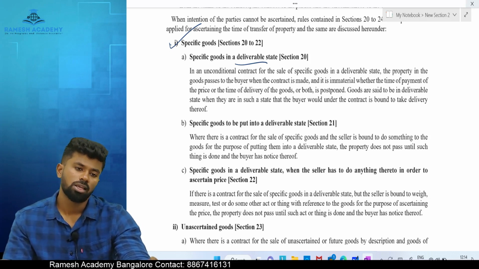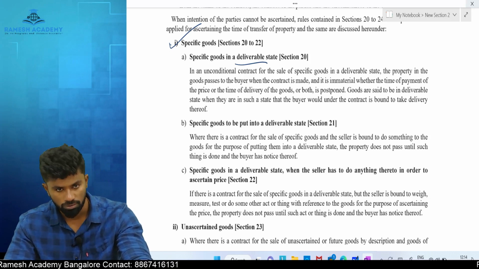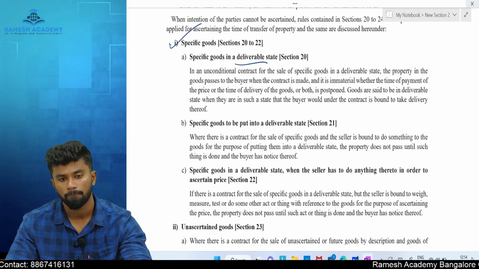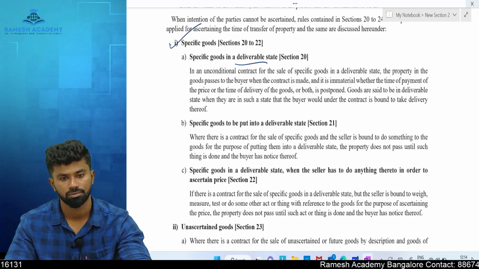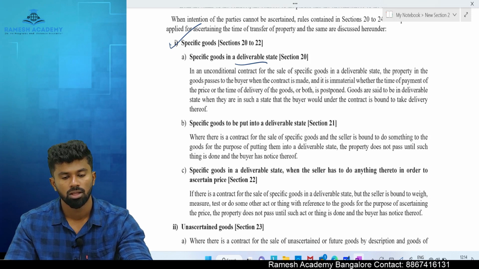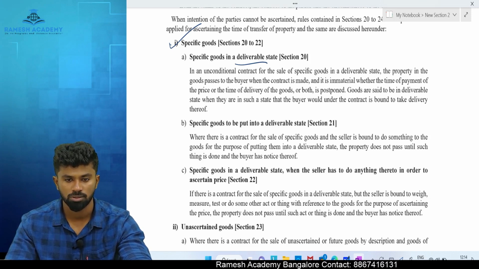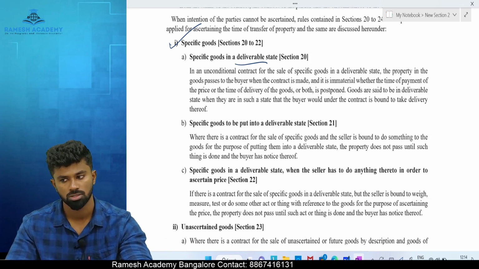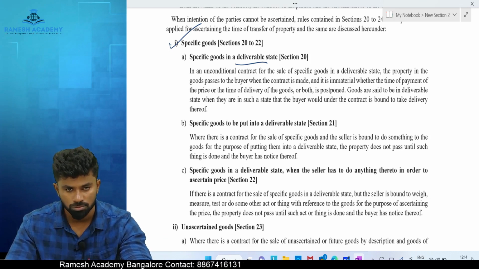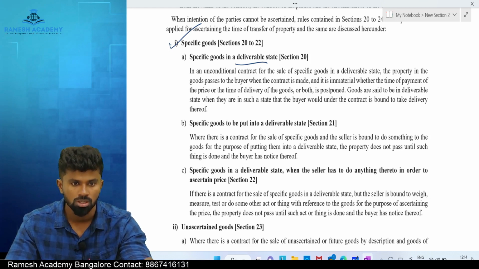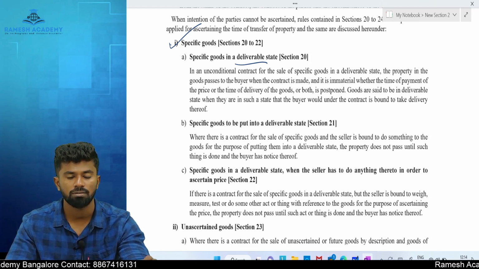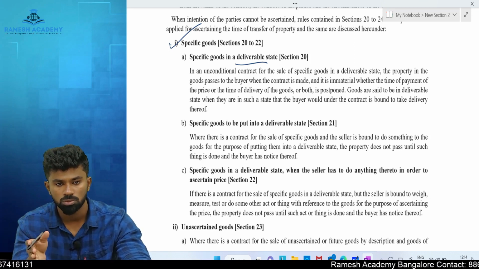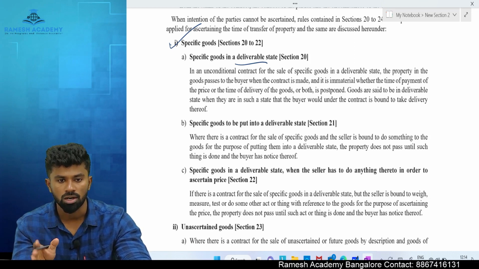So if there is a sale of specific goods which is in deliverable state, in that scenario the ownership will be transferred from seller to the buyer immediately. That is what law says. Irrespective of payment of money, irrespective of delivery of goods, the law says if there is a sale of specific goods, means identified, agreed upon, the ownership is transferred the moment the contract is concluded.